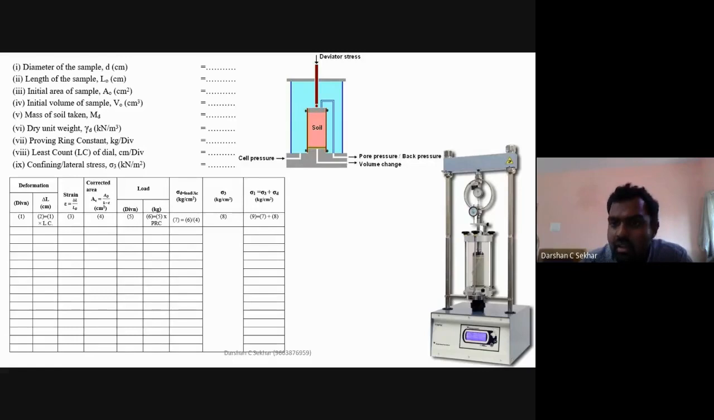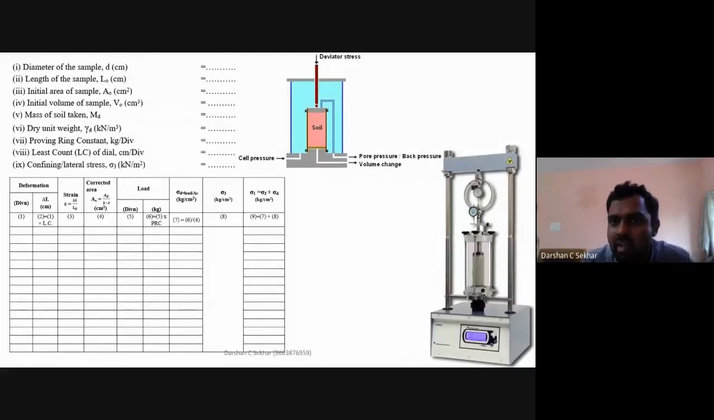Again, in this case, once you fill this up and fix everything, ensure that the piston is touching your soil sample. Then you start applying your cell pressure. This cell pressure is nothing but my confining pressure. How do I do it? You have a confining chamber there, and a vacuum pump. You put up the vacuum through the water. My water will start to flow here and start to increase in height.